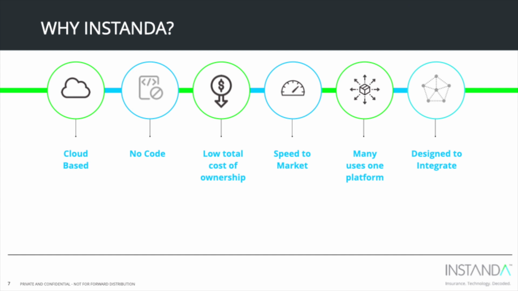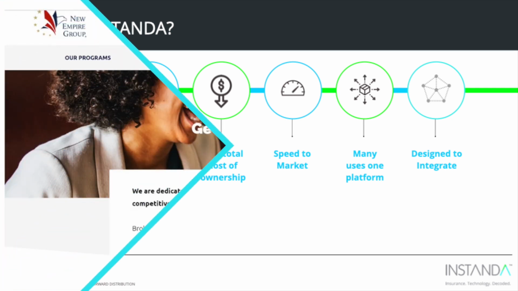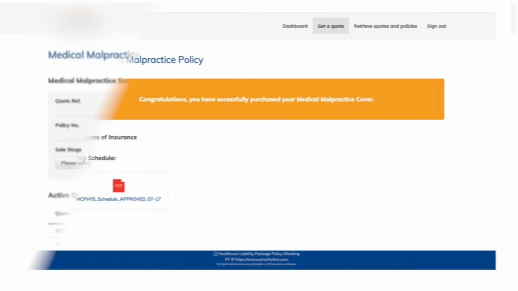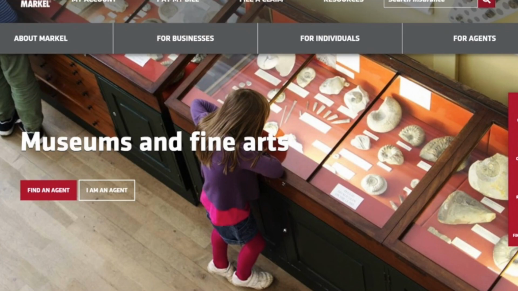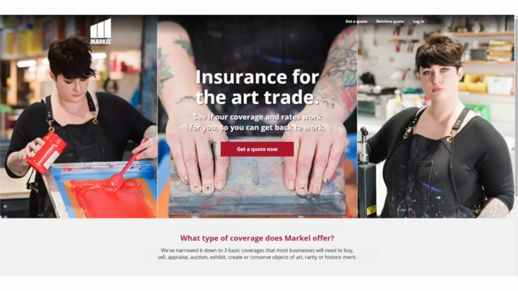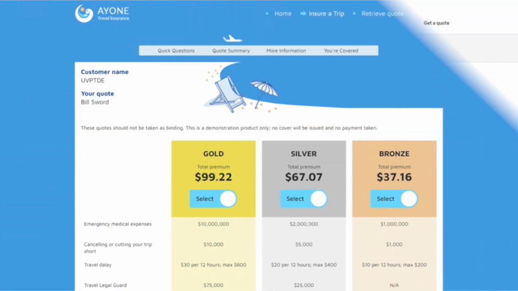Insurance professionals come to INSTANDA for these reasons. We are 100% cloud native with nothing to install. There is no coding required. Low cost of ownership compared to other platforms. We achieve significant speed to market. We can handle any product set in a flexible manner, and we are designed to integrate. With INSTANDA, development methods are flexible to meet your needs. If you want to experience insurance systems your way, not their way, then you're ready for INSTANDA.